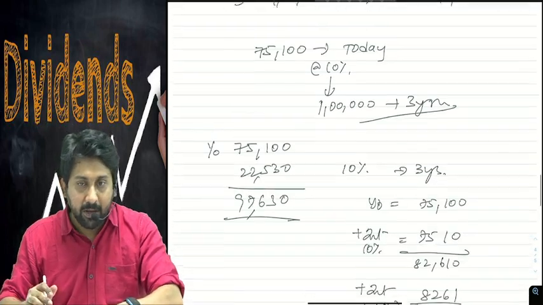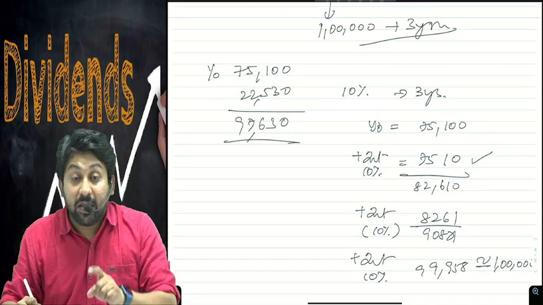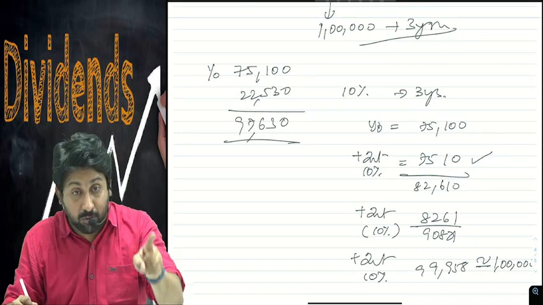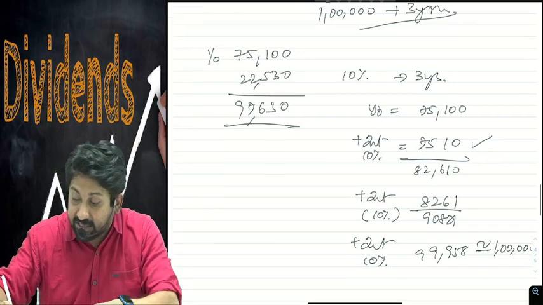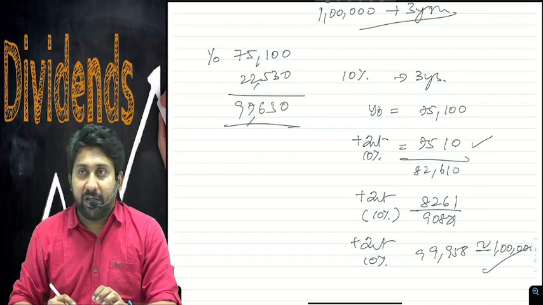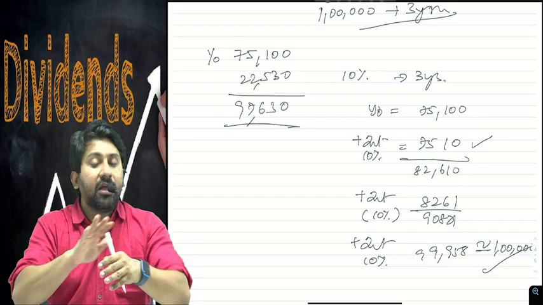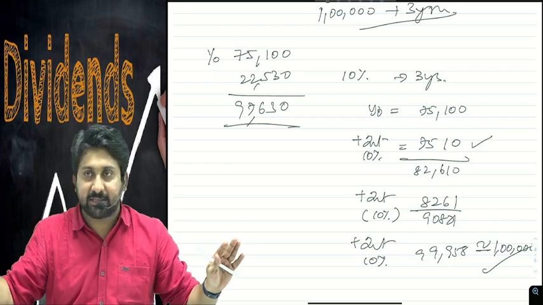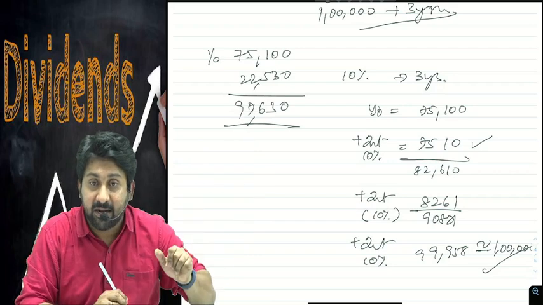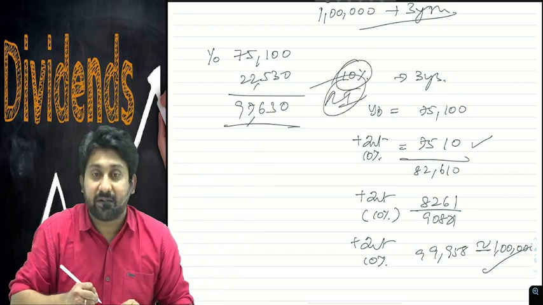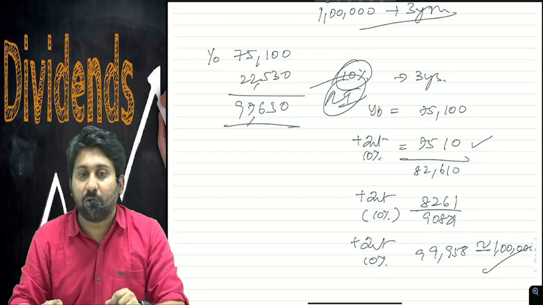Means what? I will be giving you 7,510. If you reinvest this amount at the same 10% with us again, then only you will get this 1 lakh after 3 years. Directly every year 7,510 came. You eat away the amounts. It will not be 1 lakh after 3 years. That means what is presumed inside this 10%? Reinvestment. That reinvestment is possible not for profits. Reinvestment is possible only for what?